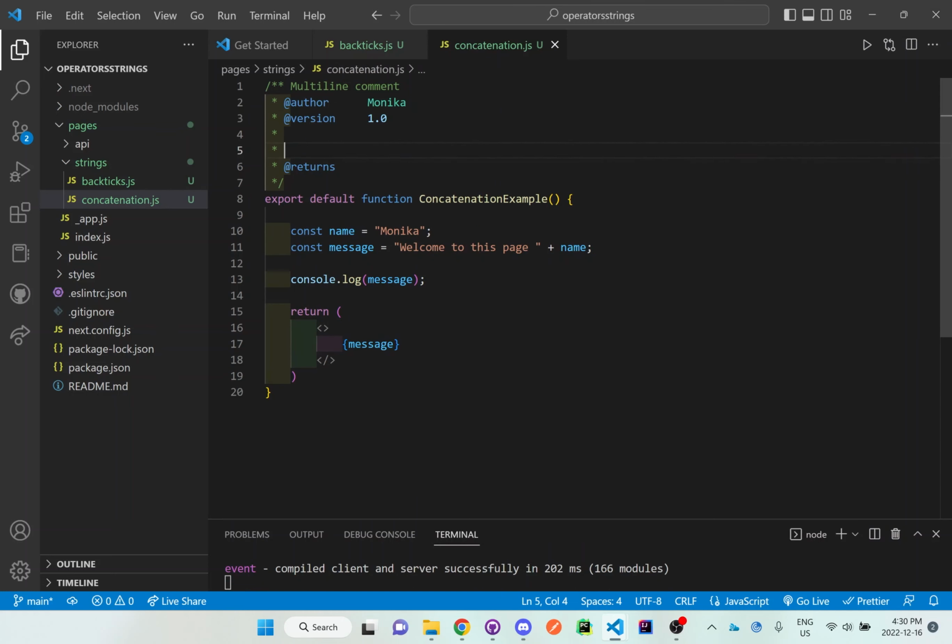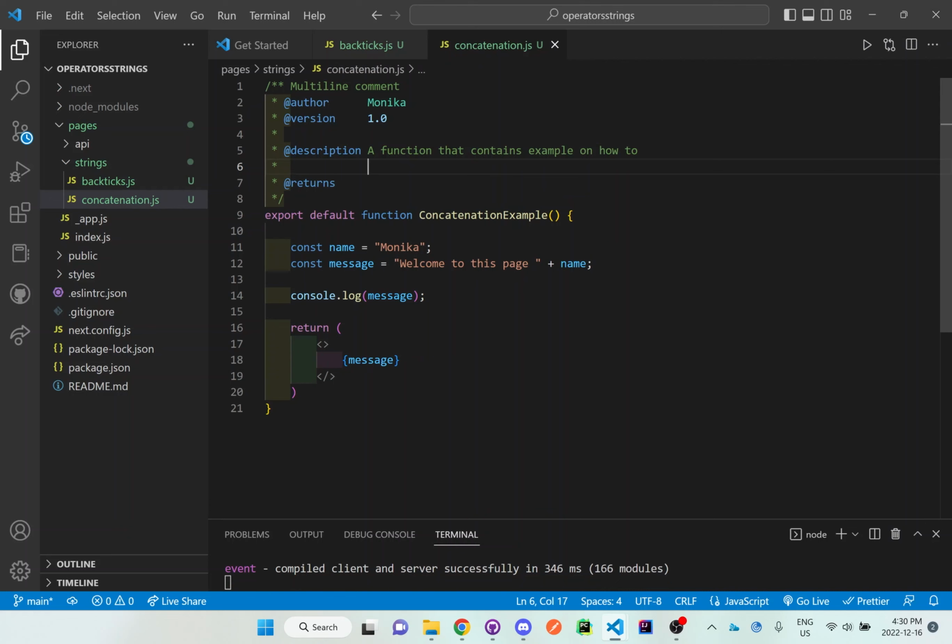And then I'll add an at description. It'll say a function that contains an example on how to set up a sentence using concatenation. And then what it will return, it will return a message or something like that.